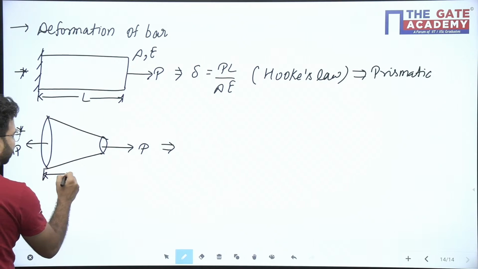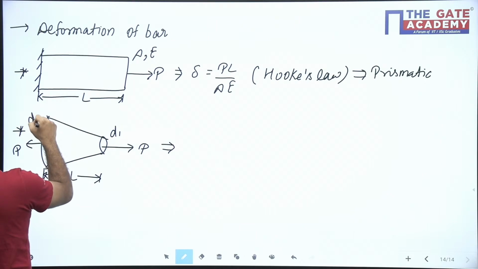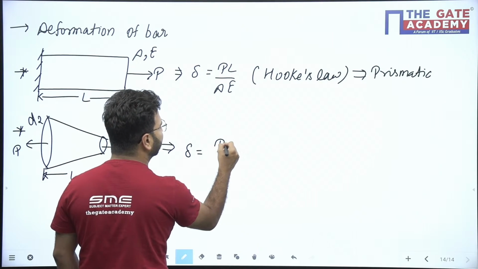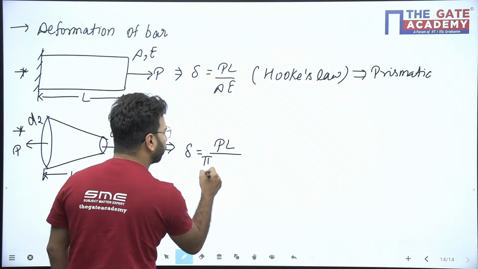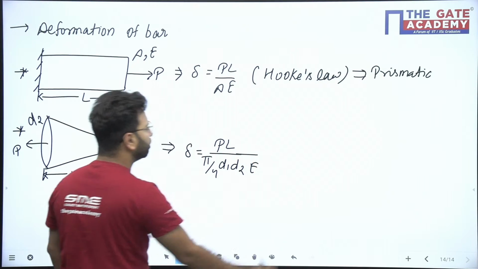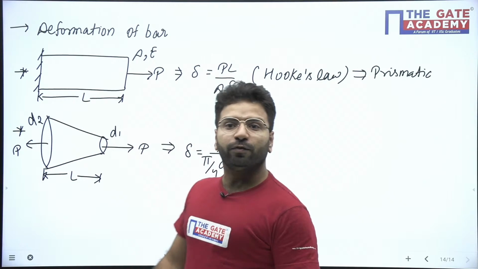Again, let us say length is L. Here diameter is D1. Here diameter is D2. So delta is equal to, for this case, PL upon pi by 4 D1 D2 into E.